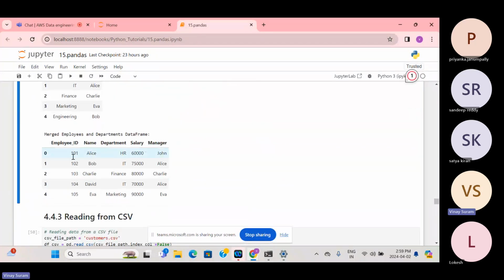You can see employee name, department, salary, and manager. These three come from one DF, and you are joining with the department to get the manager of each department. Alice's manager is John, Bob's manager is Alice, and Charlie's manager is Charlie, so he doesn't have any manager; he is a manager. David has Alice as manager, and Eva is a manager, so she also doesn't have any manager.